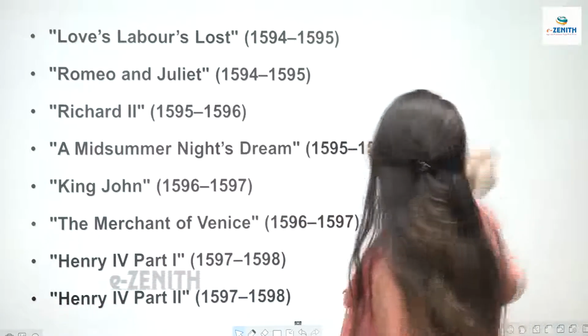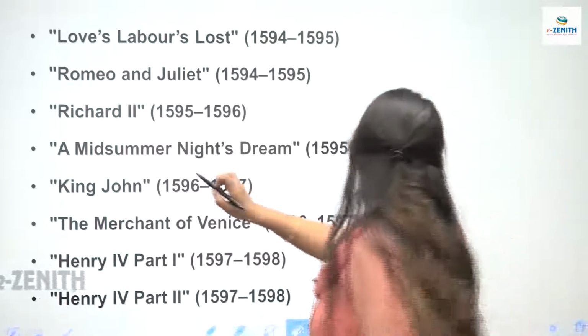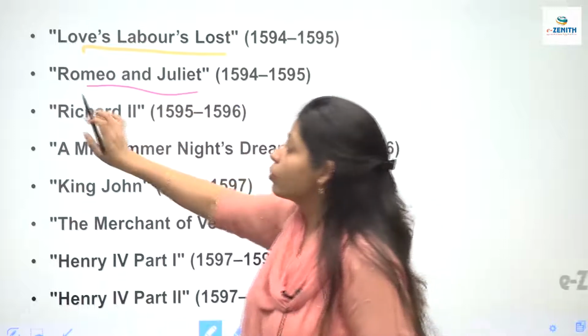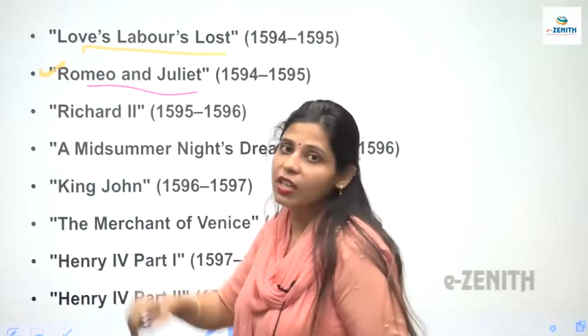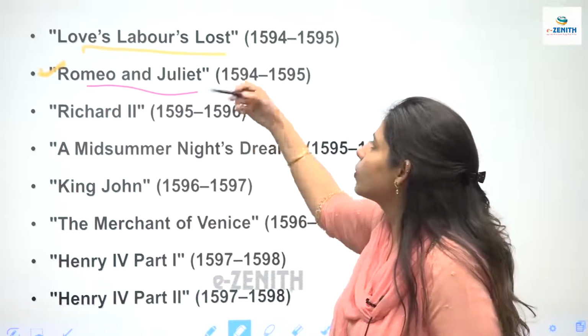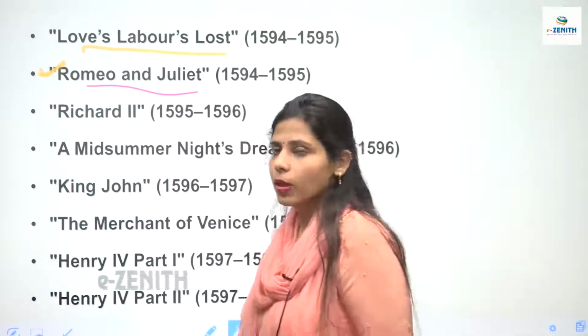Then we have Love's Labour's Lost. Then Romeo and Juliet. See, Romeo and Juliet is also important. We have the Montague family and the Capulet family, and the love between Romeo and Juliet. ये मैं आज आपको पढ़ाऊंगी क्लास में.